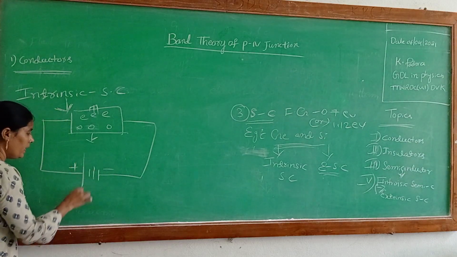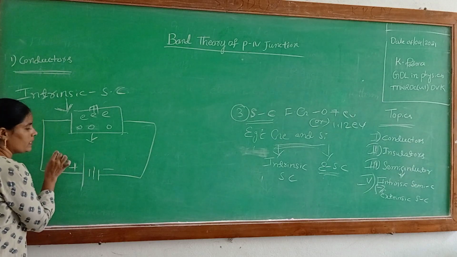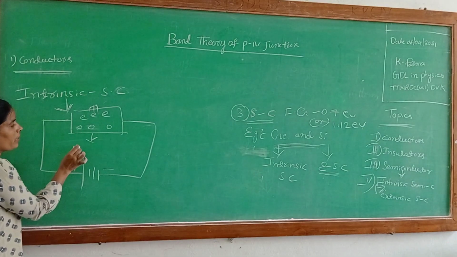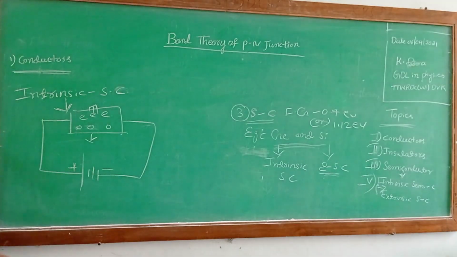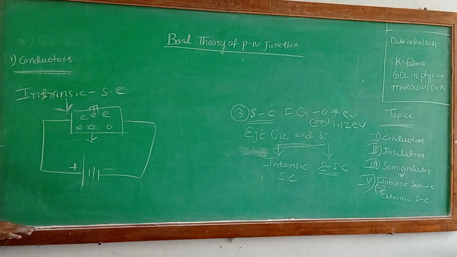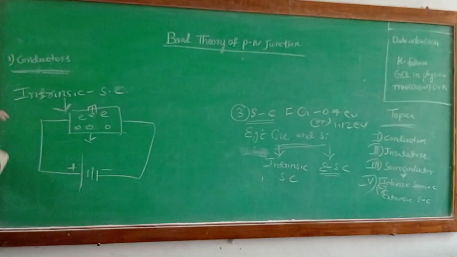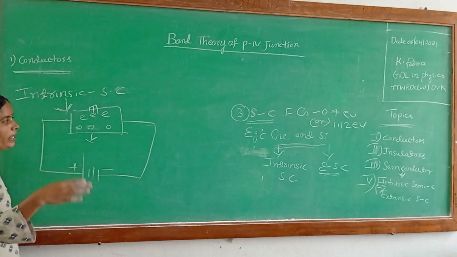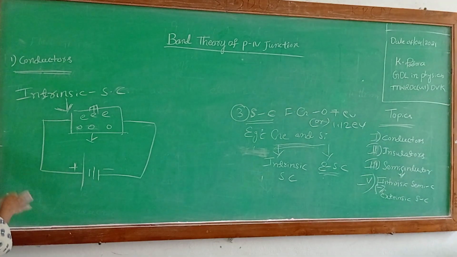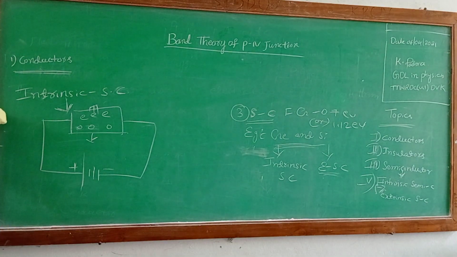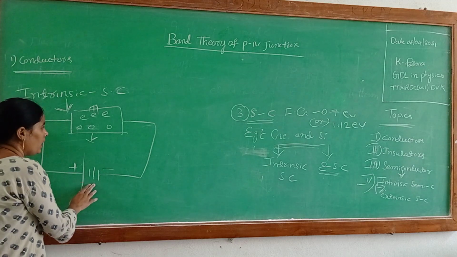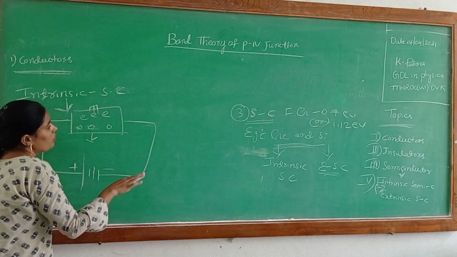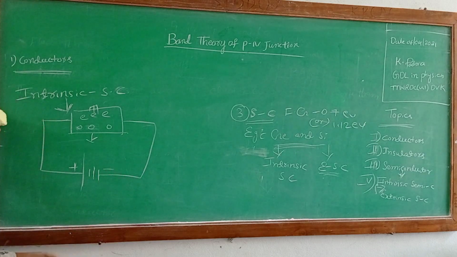When we apply an external electric field to an intrinsic semiconductor, both electrons and holes conduct. The electrons of the conduction band move towards the positive terminal of the battery, while the holes move towards the negative terminal.